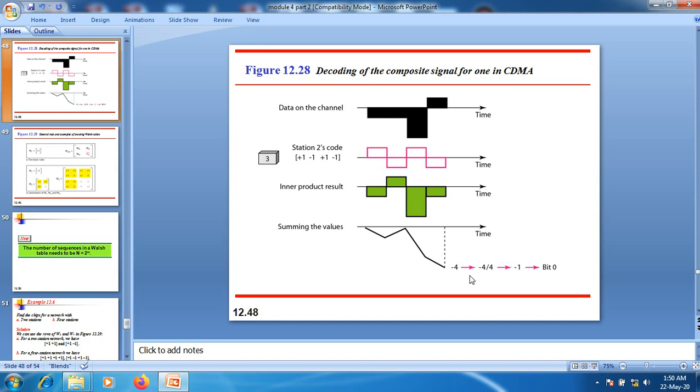Suppose here we are trying to extract the data that is sent by station 1. The result we will get is -4. If you divide this particular term by 4, in that case we will receive a -1, and this -1 is nothing but a bit 0 here.